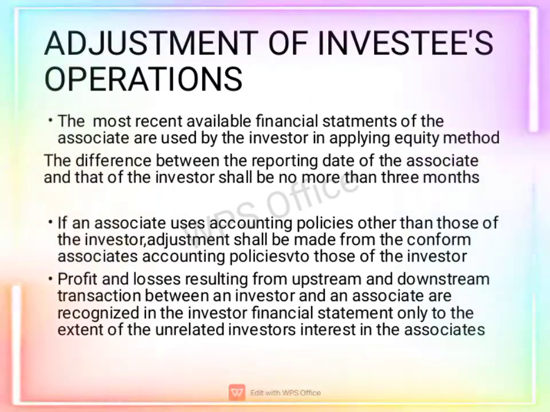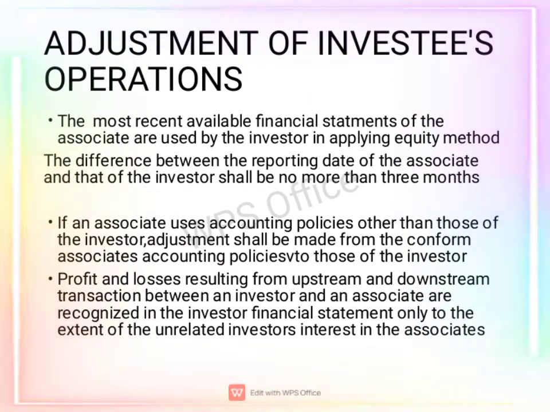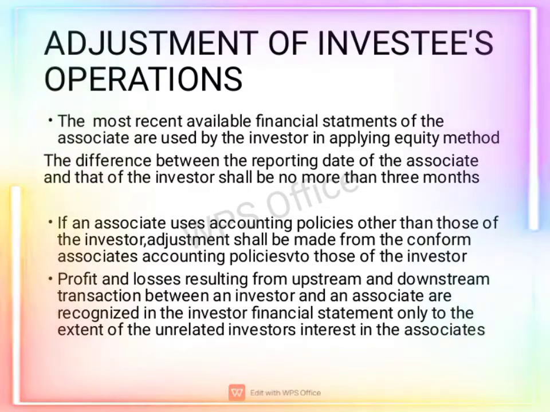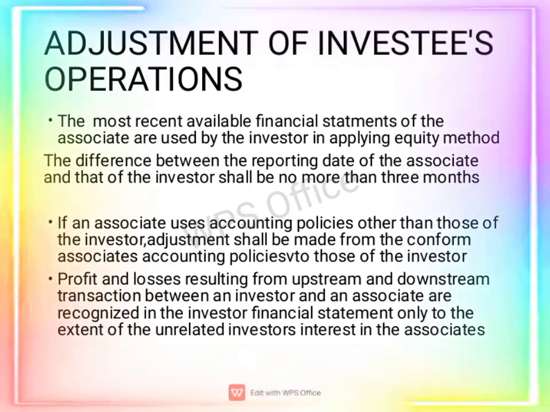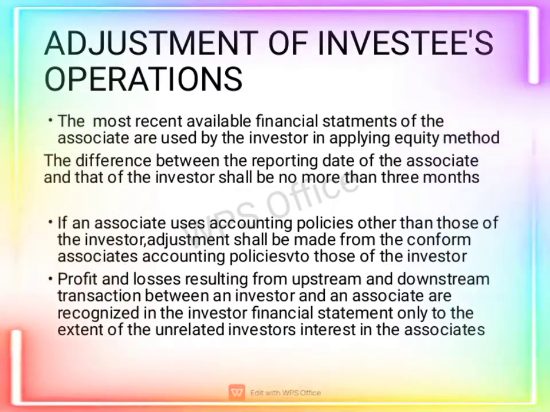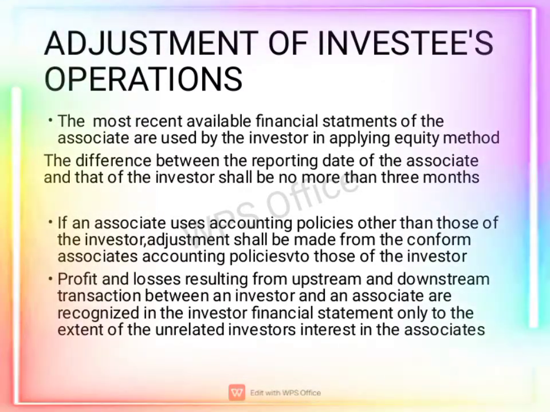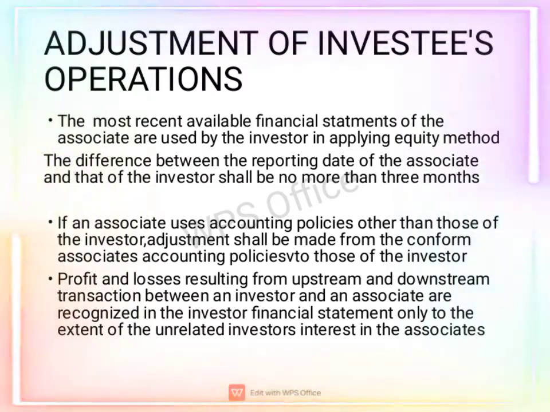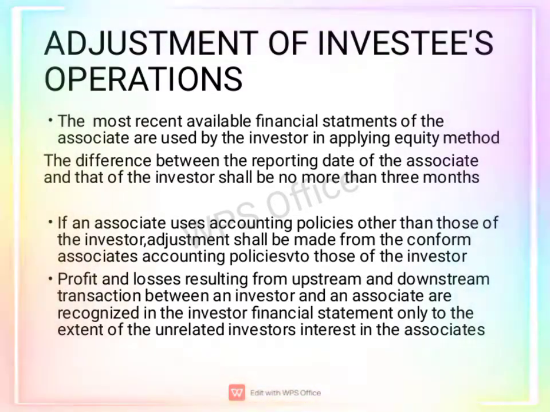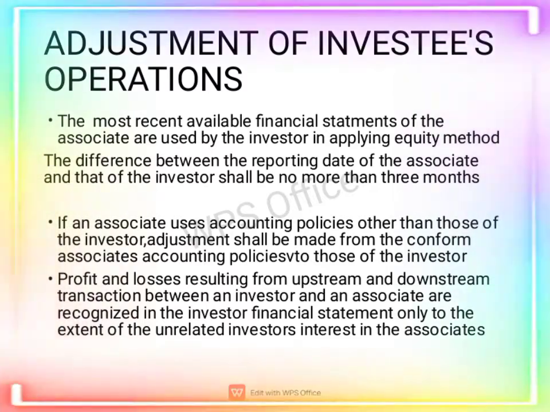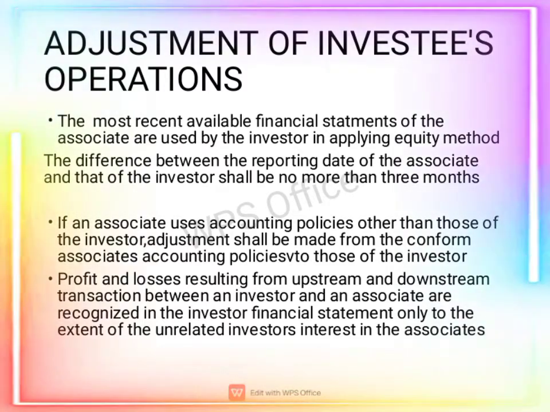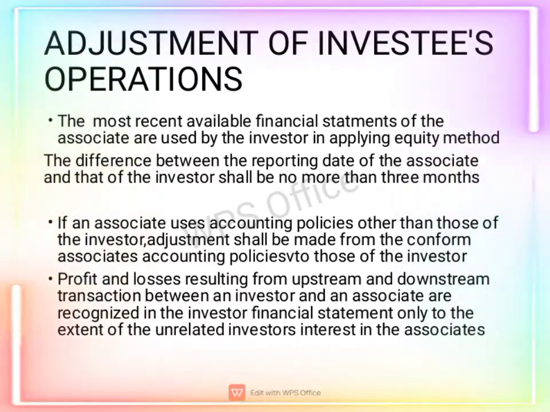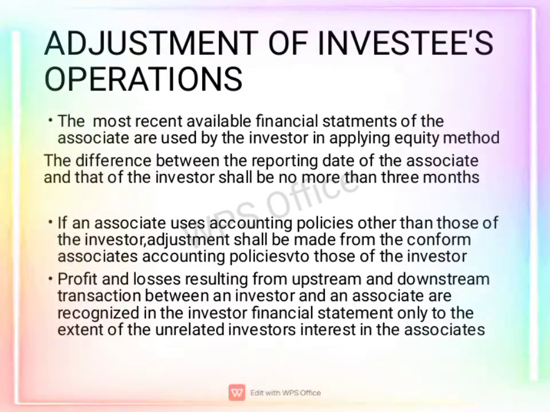Adjustment of investee's financial statements. The most recent available financial statements of the associate are used by the investor in applying the equity method. The difference between the reporting date of the associate and that of the investor shall be no more than 3 months. If an associate uses accounting policies other than those of the investor, adjustment shall be made to conform the associate's accounting policies to those of the investor.